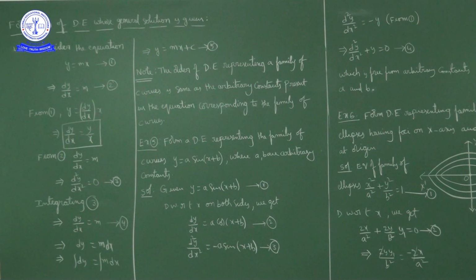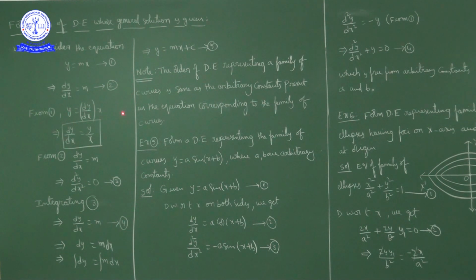Now we will form a differential equation by eliminating the arbitrary constant m. So y is equal to mx. By differentiating with respect to x on both sides, what will we get? Dy by dx is equal to m into the derivative of x, which is 1. So dy by dx is equal to m. From 1, y is equal to mx, and from 2, m is equal to dy by dx. So we have y is equal to dy by dx into x.